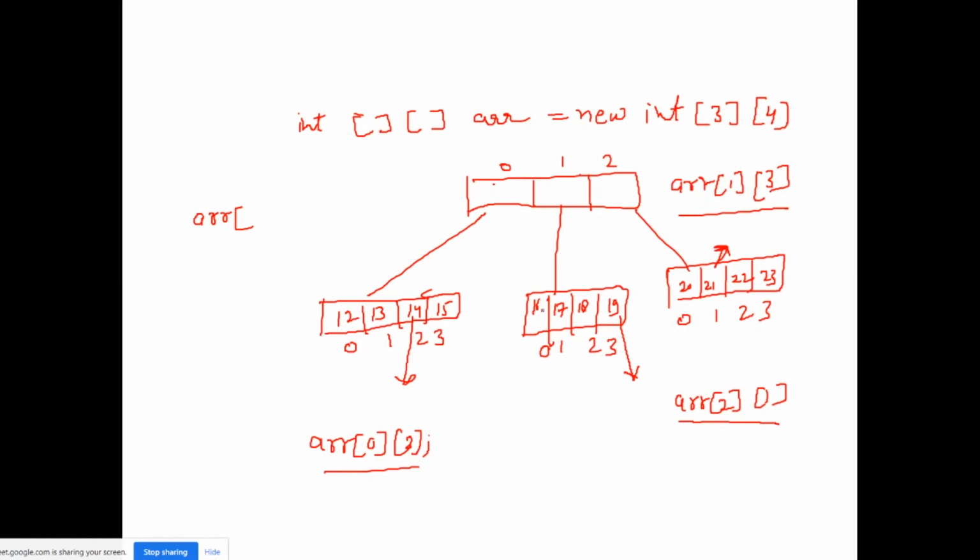Now if I want to get the length of this array, how can I get it? If I write sysout arr, as I told, for a single dimension array, int arr is equal to new int.